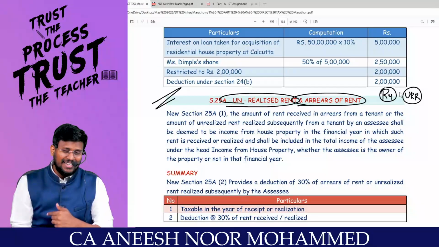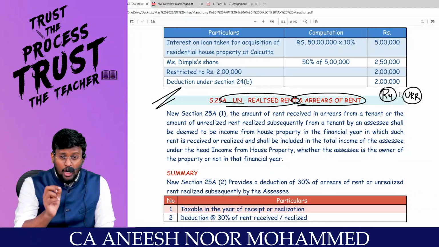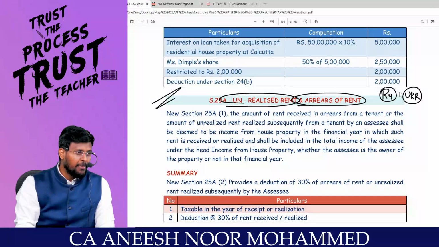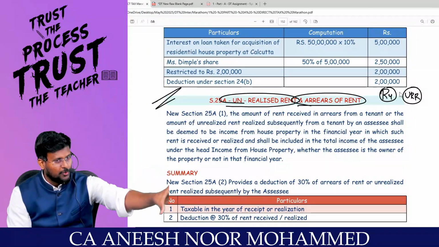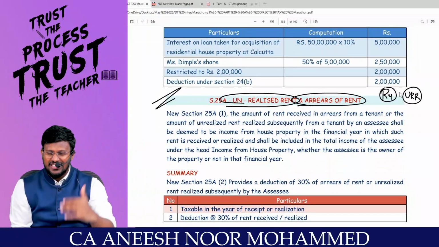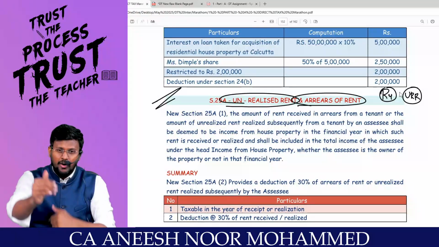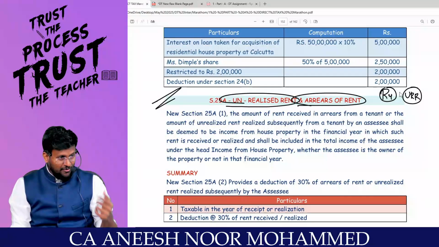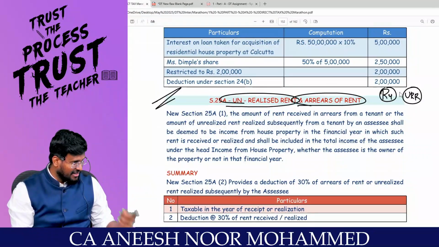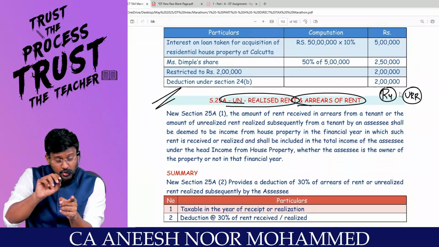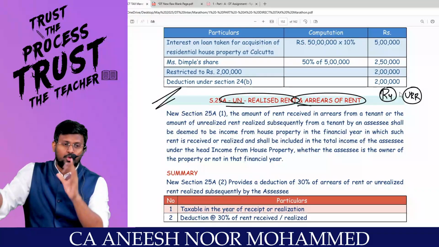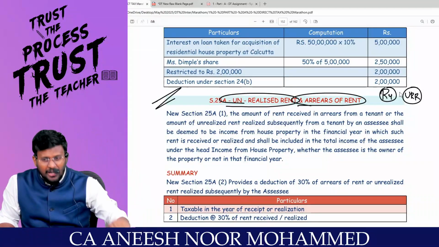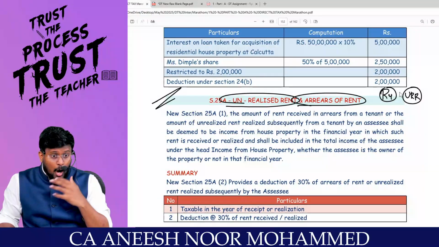But that tenant says that since he had not paid the rent three years back, you told him to get out. Now he is a millionaire, a billionaire. He says, keep your rent of two months or three months. Now this is a picture cast for me. Mr. Pichumani, keep this rent. Then for me, I got that unrealized rent. What the Income Tax Act is saying is that since Rule 4 was satisfied at that time, you would not have paid the tax. But now you are recovering the income, so it should be taxable under the head income from house property.